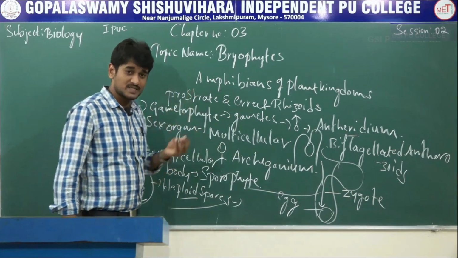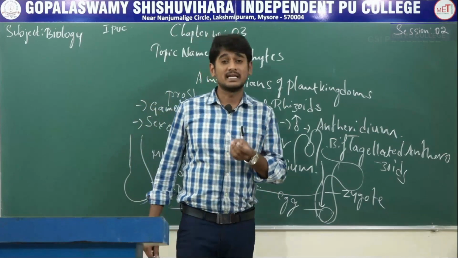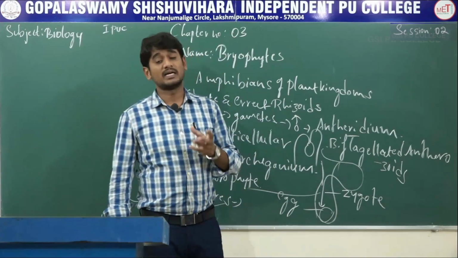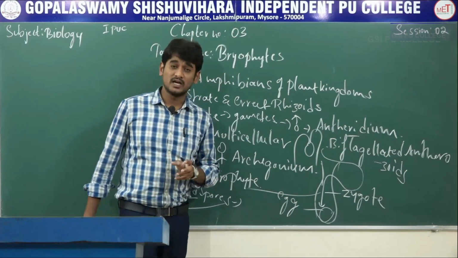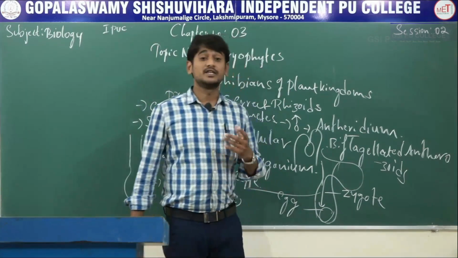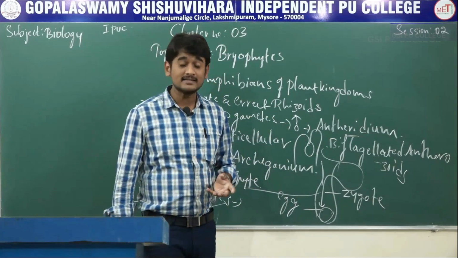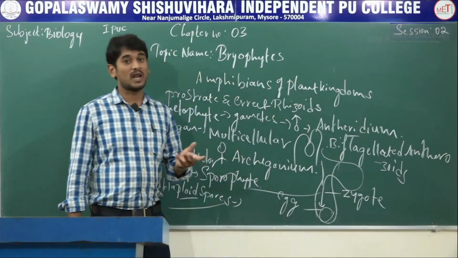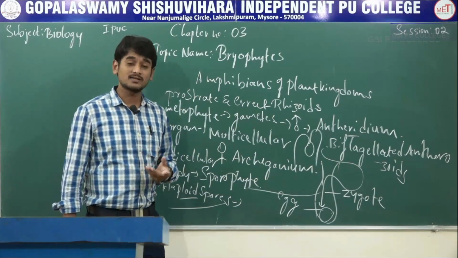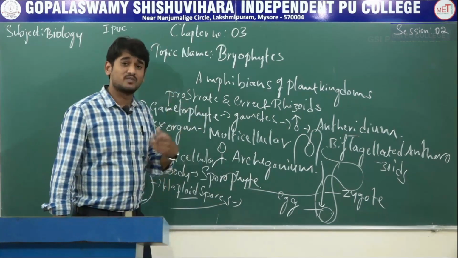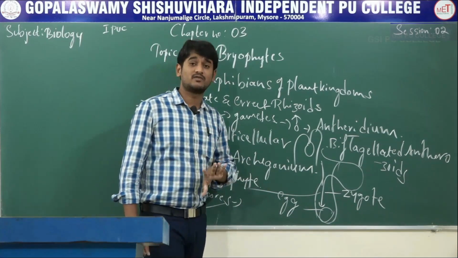Bryophytes are also called amphibians of the plant kingdom because they can live in soil, but need water for sexual reproduction, and they usually occur in moist, damp and shaded localities. They play a very important role in plant succession on bare rocks and soils. The plant body is more differentiated than that of algae.